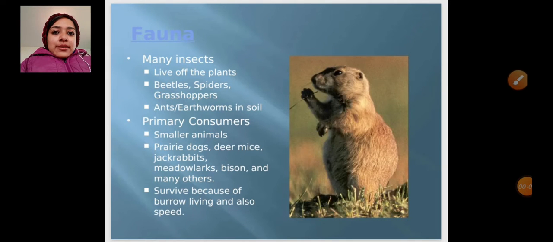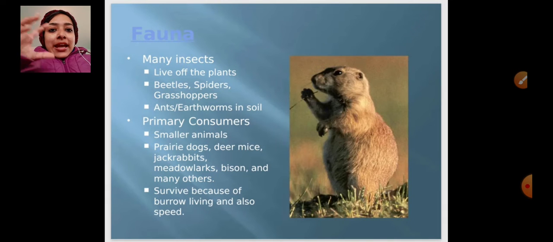So continuing with the same chapter, the topic is about the prairies. Today we will talk about the fauna, some of the animals and insects found in prairies. Many insects live off the plants, like the beetle, spider, grasshopper, ant, and earthworm in soil. I don't think I have to explain this. These are the simple names of the insects and animals.